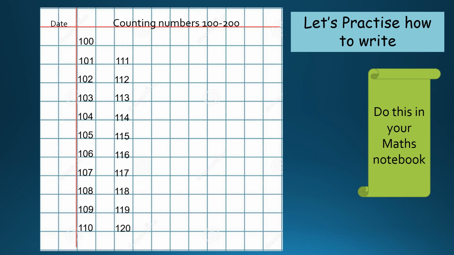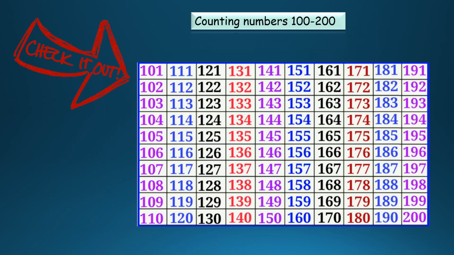You can continue from here. You can check the numbers if you have written correctly or not in the next slide. So let's check out your answers here. After you finish writing 100 to 200, you check your answers here whether you have written correctly or not.